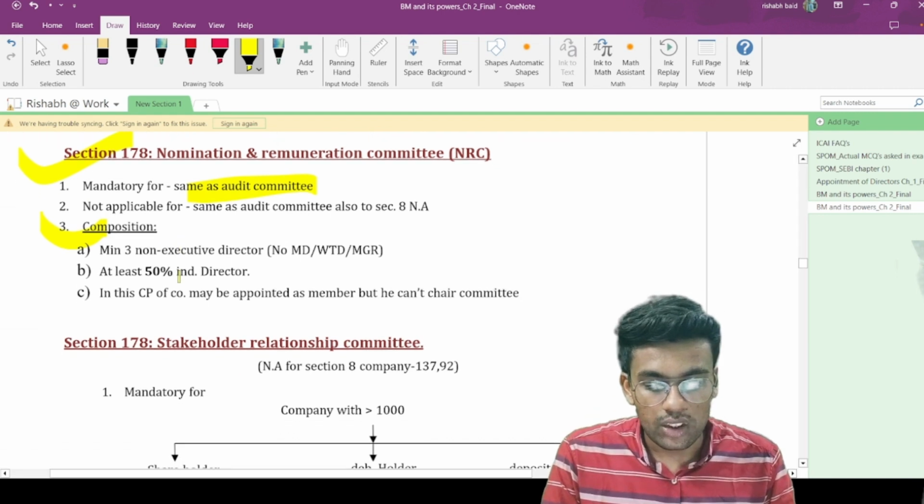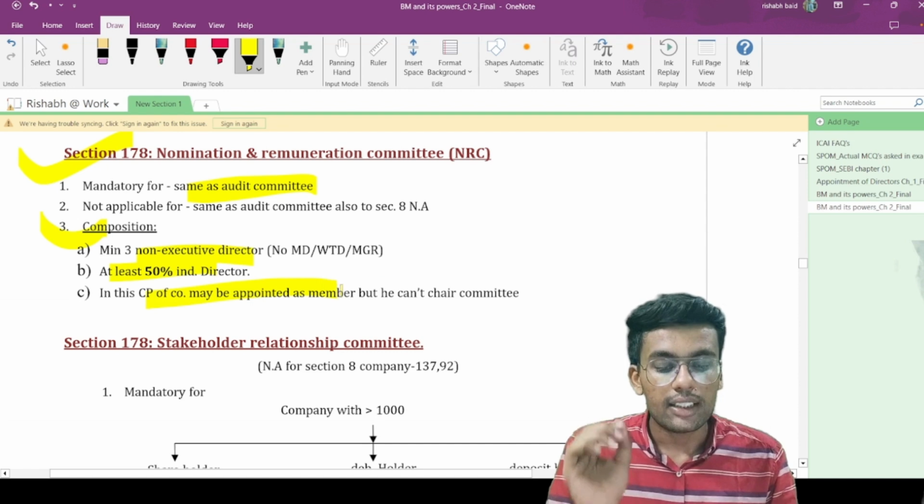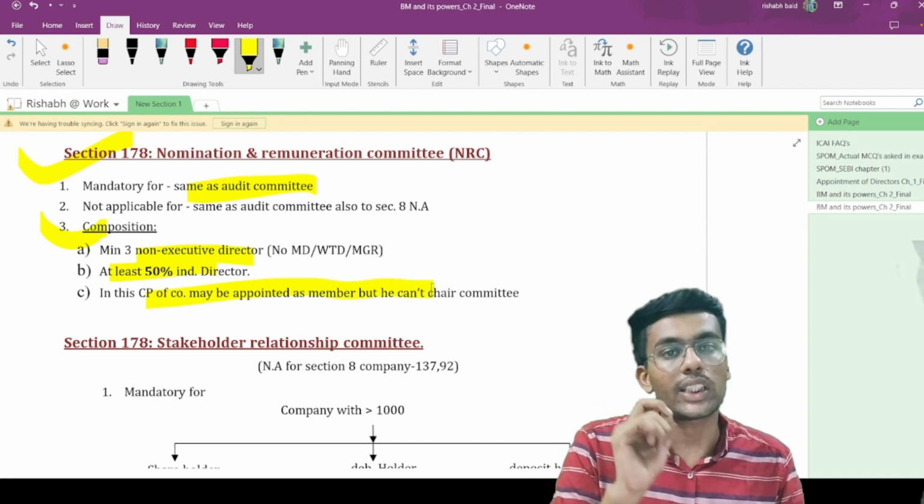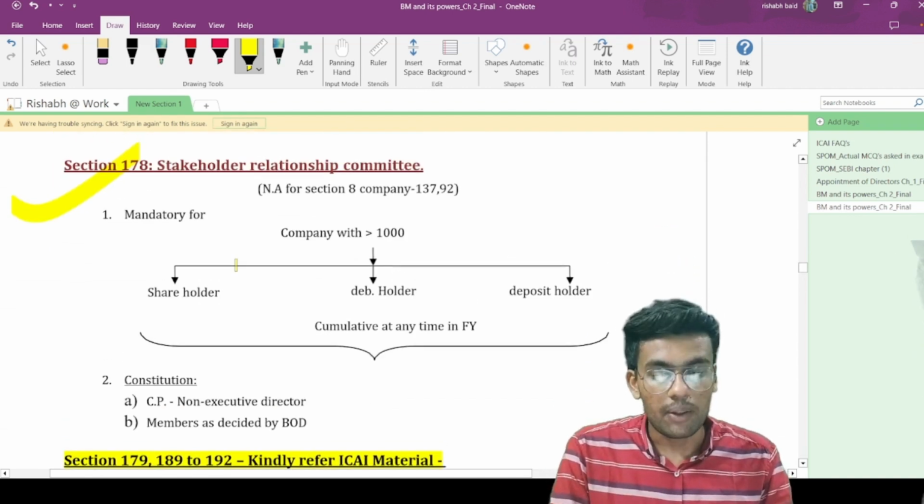Composition, please read it yourself. Minimum 3 non-executive directors should be there, at least 50% independent directors should be there. Chairperson may be appointed by the board but cannot chair the committee. Okay. Now section 178 also talks about the stakeholders relationship committee.